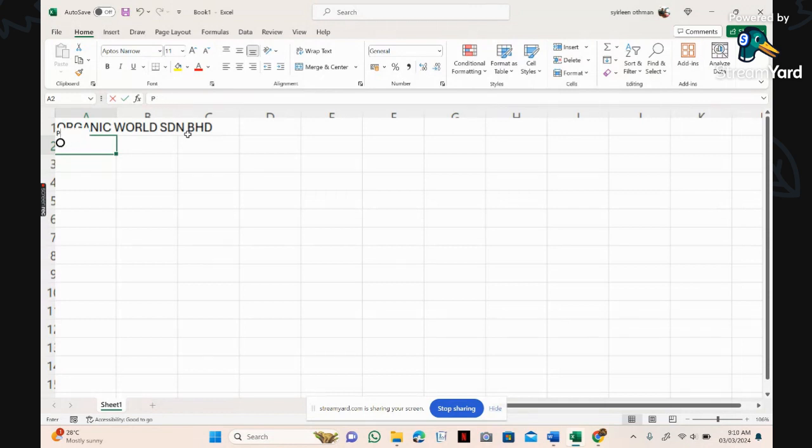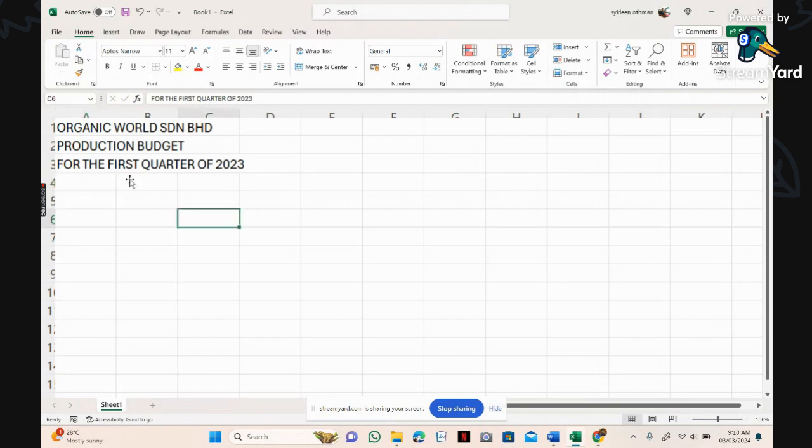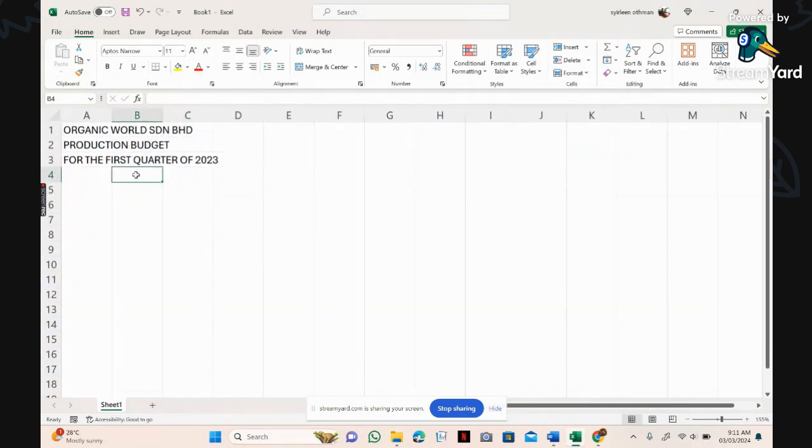Production budget for the first quarter of 2023. These are the titles, and then we will enter our months: January, February, March, and then total.